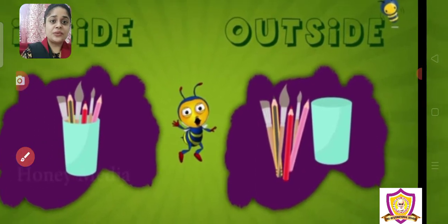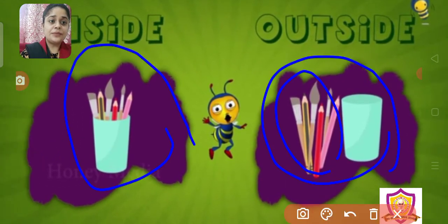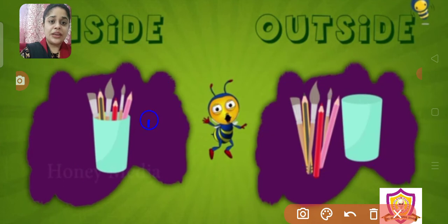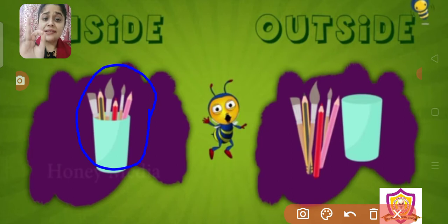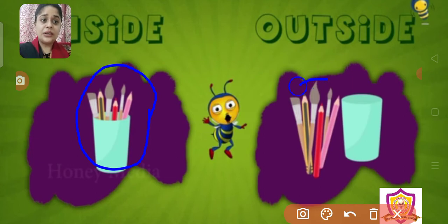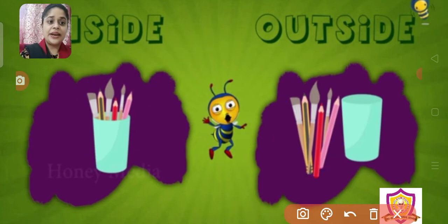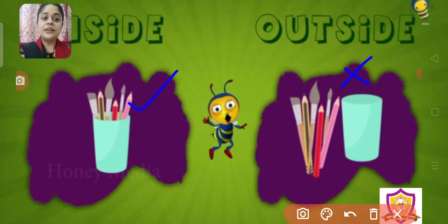See, if you see this one, देखो ये वाला जो मैंने देखा है, सारी चीज़ें ग्लास के अंदर है. Everything is inside the glass properly, right? Whereas over here if you see here, ये सारी चीज़ें ये ग्लास के बाहर है. So it is outside the glass, whereas here it is inside the glass, right? All the things here is inside and here it is outside the glass. ठीक है? Now next.